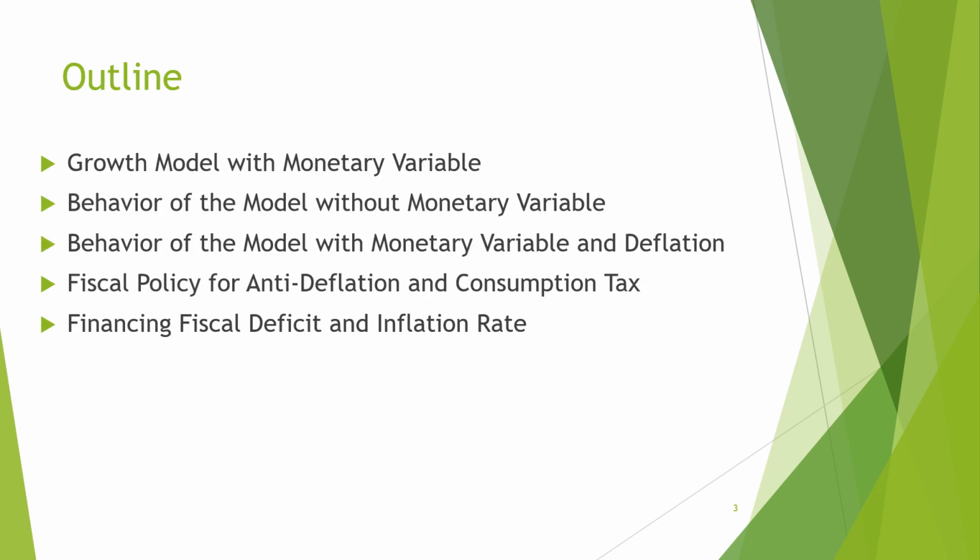Here's the outline. I will show growth model with monetary variable. However, before explaining the behavior of this model, I'll show the behavior of the model without monetary variables. Next, I explain the behavior of the model with a monetary variable and the deflation state. I will also show fiscal policy for anti-deflation and indicate the effect of raising consumption tax. Finally, I will show inflation rates for financing government's fiscal deficit.